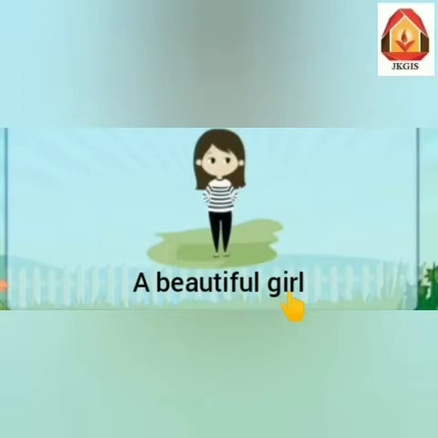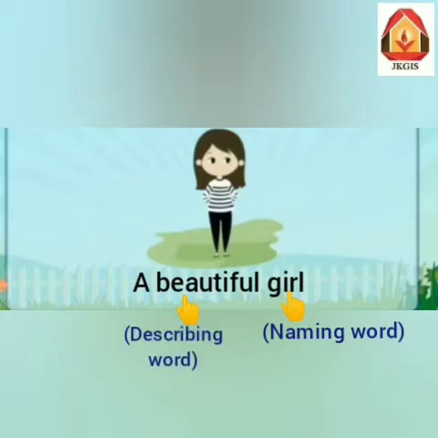So girl is a naming word here. And girl कैसी है? Beautiful. So the word beautiful is telling something about this girl. So beautiful is a describing word here.